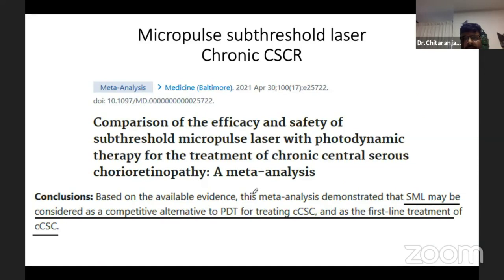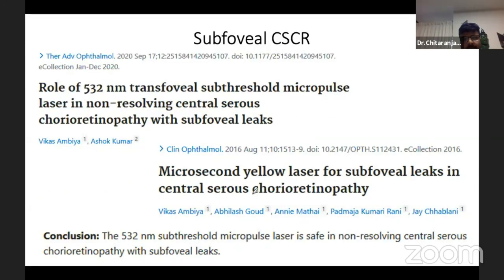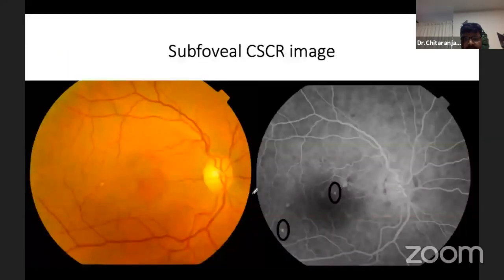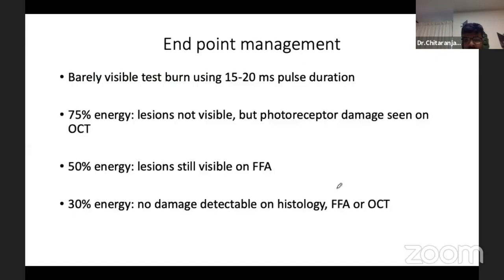It has also been tried in chronic CSR. It can be considered as a first line of treatment for chronic CSR, especially these days when Visudyne is not available. It can also be used in subfoveal CSCR. So this is an example of CSCR. There are 2 leaks. One is extrafoveal, where you can give the conventional focal laser, but the other leak is in the FAZ area. So you cannot do focal laser because it will give a scotoma. So the option available is the micropulse laser.